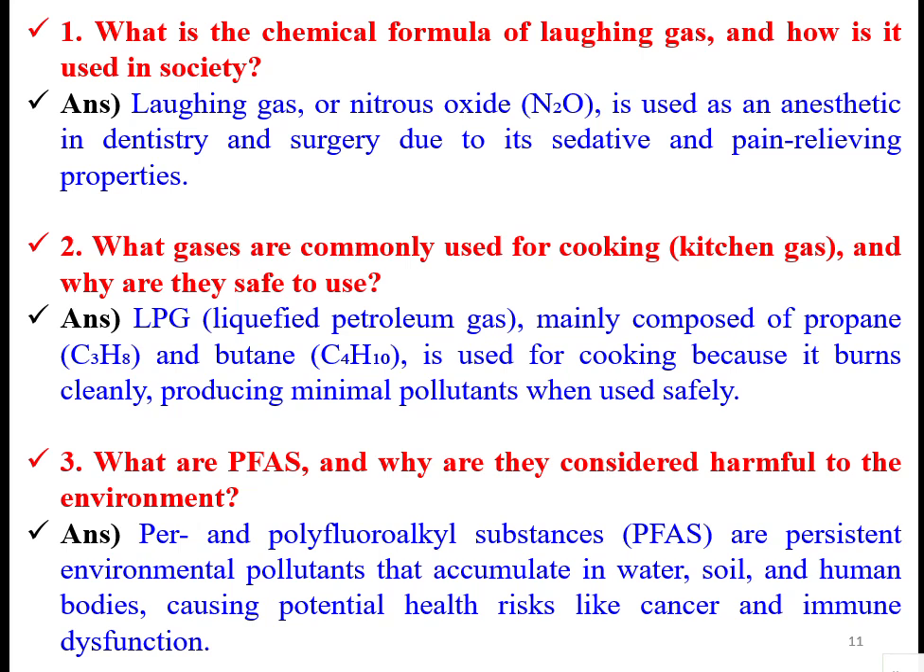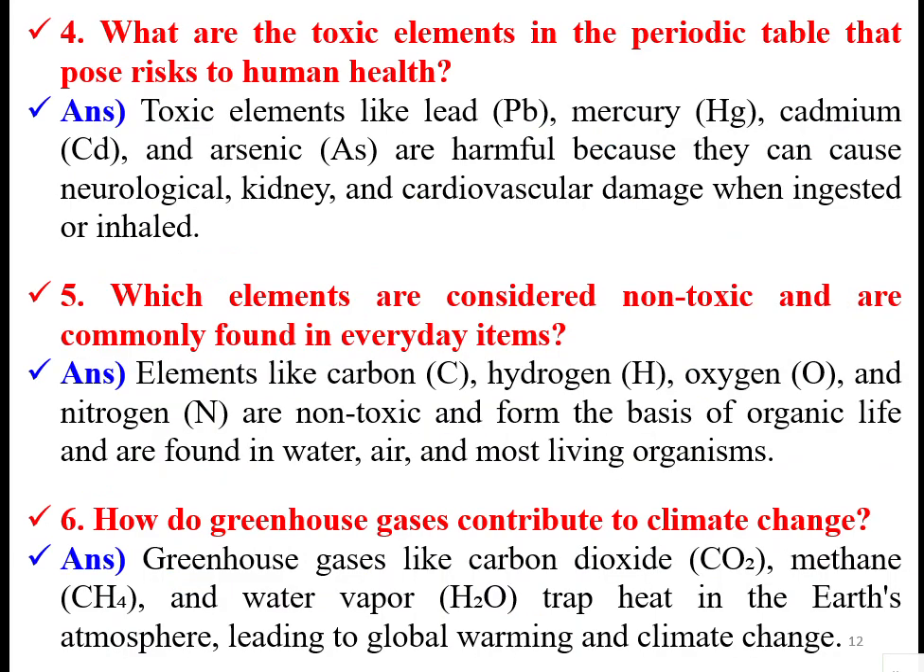Correct. So PFAS, per- and polyfluoroalkyl substances. These are persistent environmental pollutants that accumulate in water, soil, and human bodies, causing potential health risks like cancer and immune dysfunction. That is the reason PFAS play a very important role in human health. Once they are accumulated in the environment and the body, we are identifying a number of contaminants in groundwater, wastewater, and many other things.